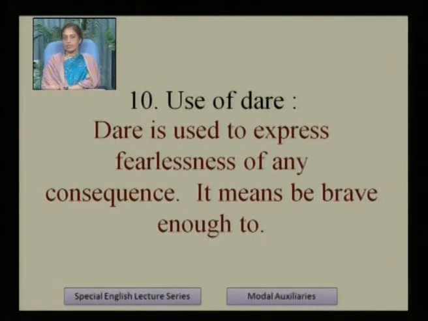The meaning of dare is having courage. So it is used to express fearlessness of any consequence. If we see the meaning in the dictionary, then its meaning is be brave enough to.